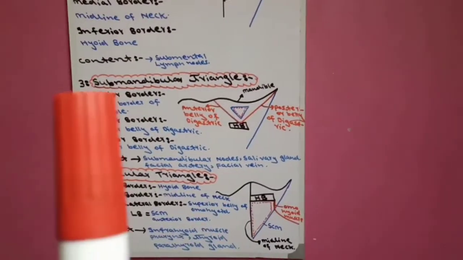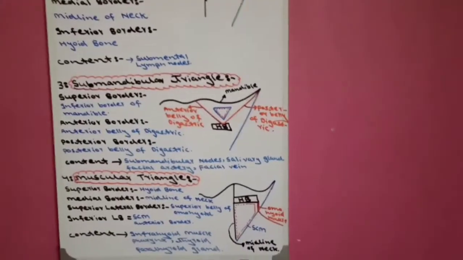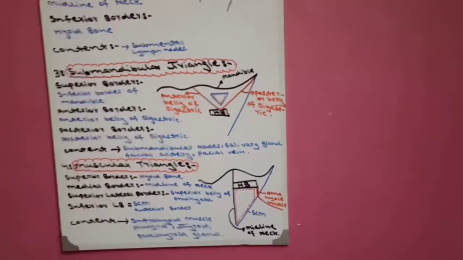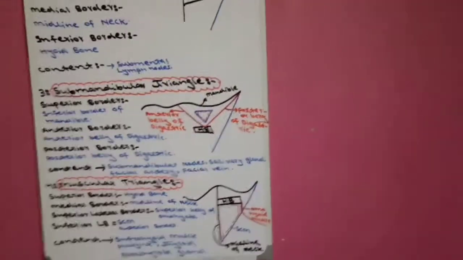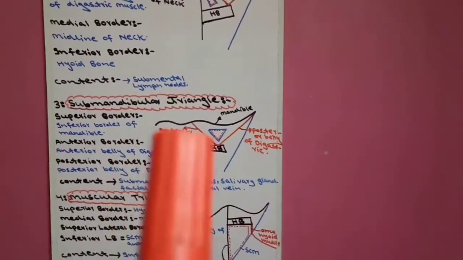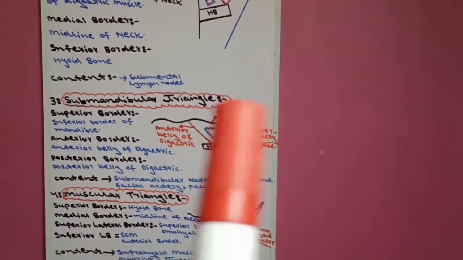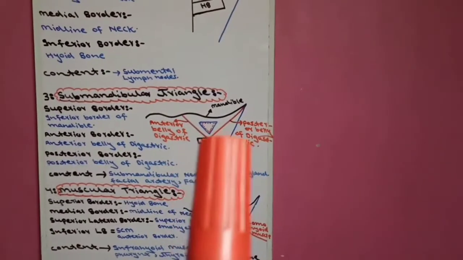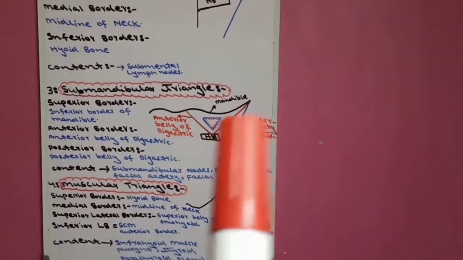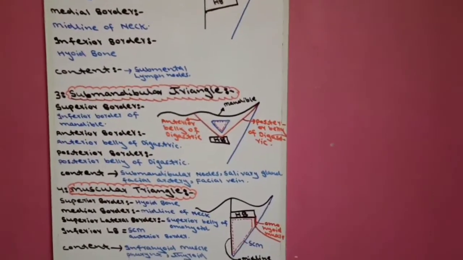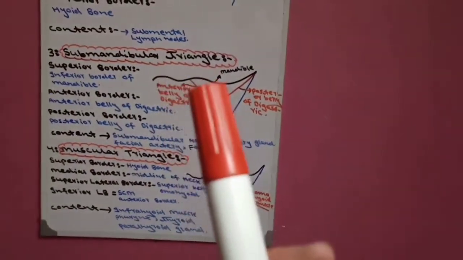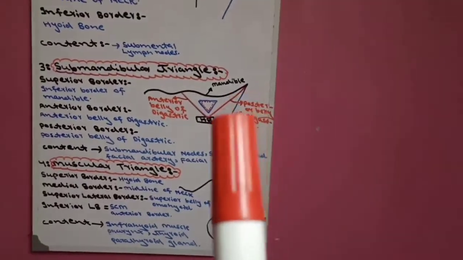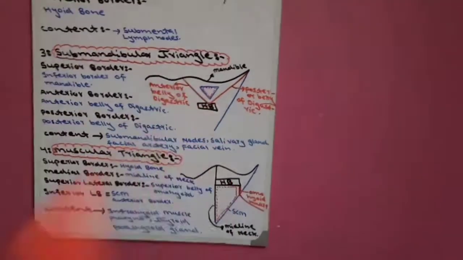Now the third is submandibular triangle. First we understand the diagram, then border, and then content. To draw submandibular triangle, first we draw the inferior border of mandible, then sternocleidomastoid, and then hyoid bone, and then posterior belly of digastric, and then anterior belly of digastric. Now submandibular triangle is again found between three structures. Number 1, inferior border of mandible. Number 2, posterior belly of digastric, and number 3, anterior belly of digastric.